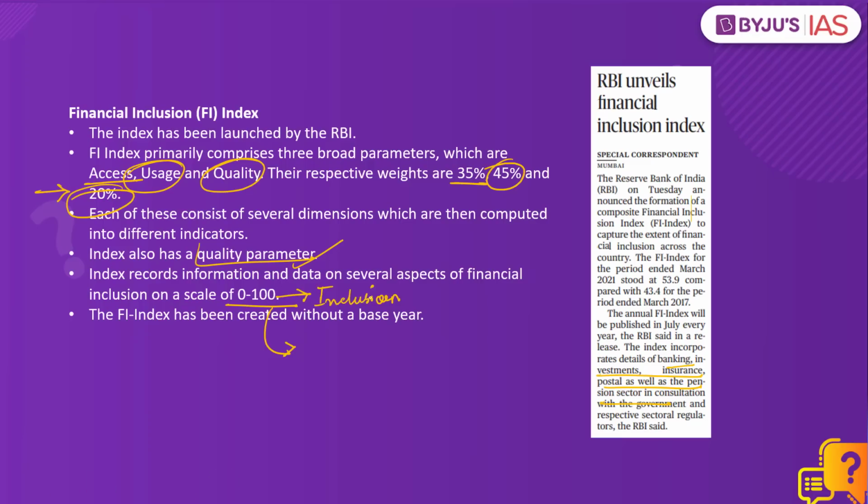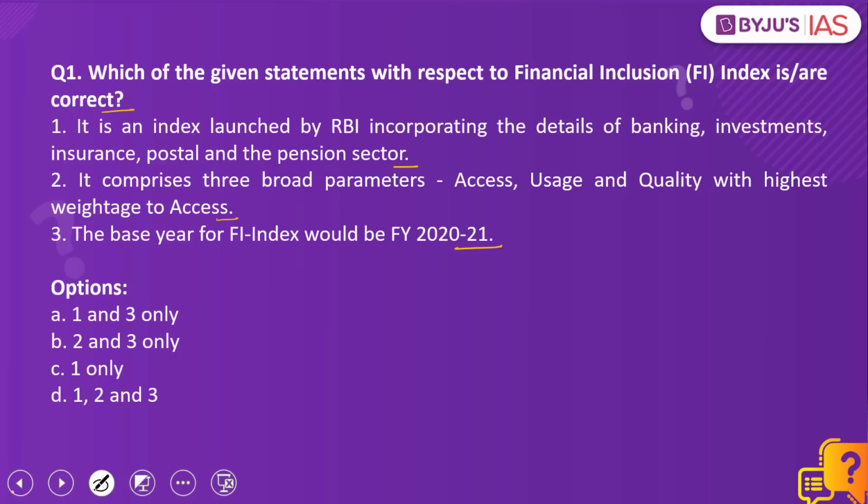Another important point to note is that this index does not have a base year. Why? This has been excluded so that each stakeholder's cumulative efforts for financial inclusion over the years can be easily reflected without a base year. And please note that this index will be published by the Reserve Bank of India every year in the month of July. Now coming back to the question. As we discussed, statement number 1 is correct. Statement number 2 becomes incorrect because usage has the highest weightage at 45% and this index does not have a base year. Therefore, the right answer to our question would be option C, 1 only.